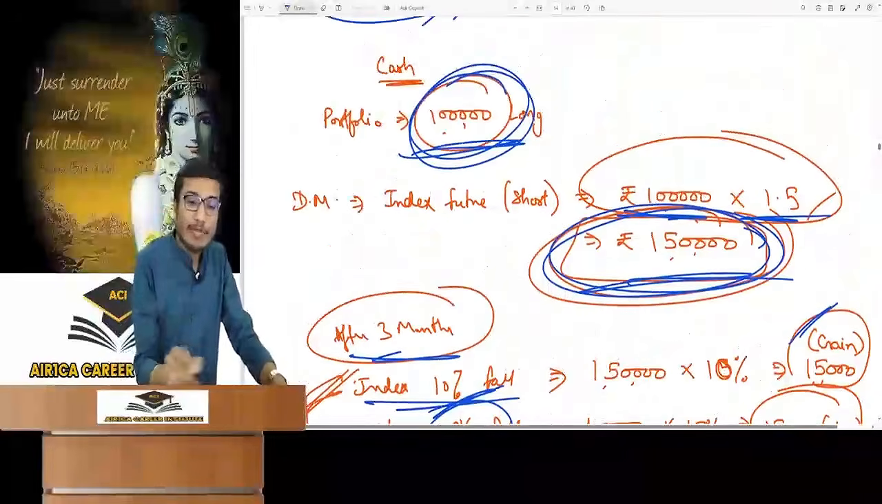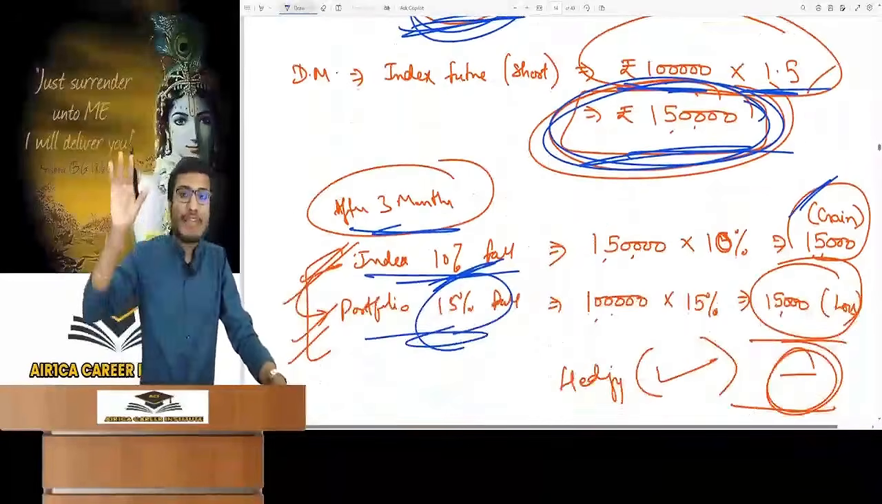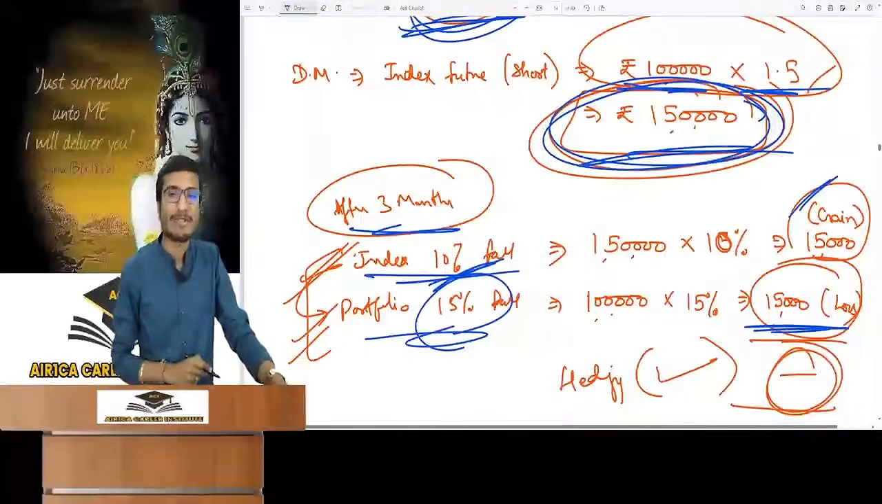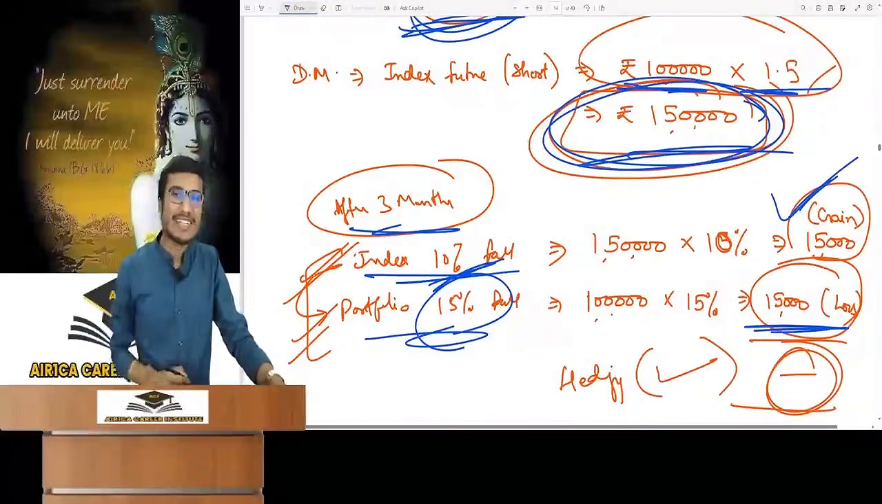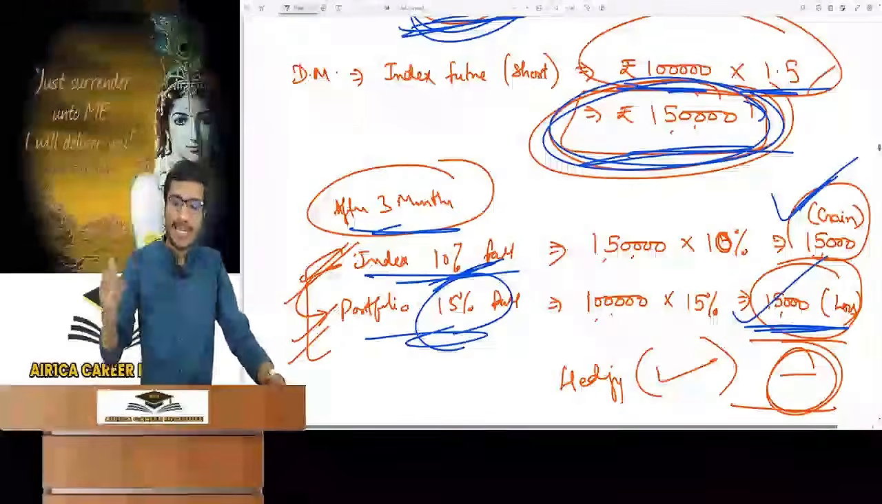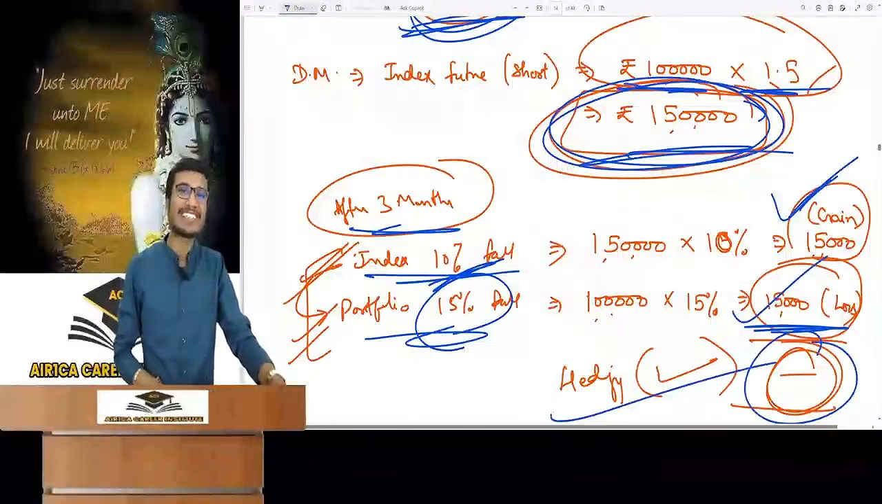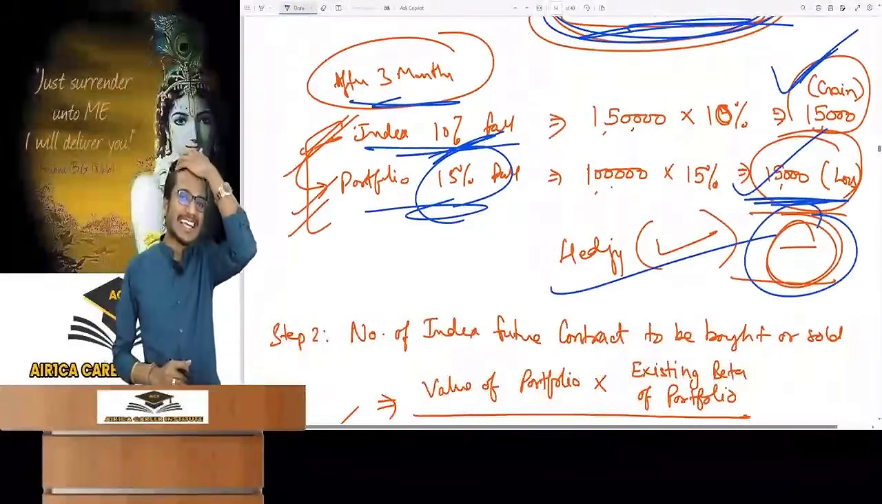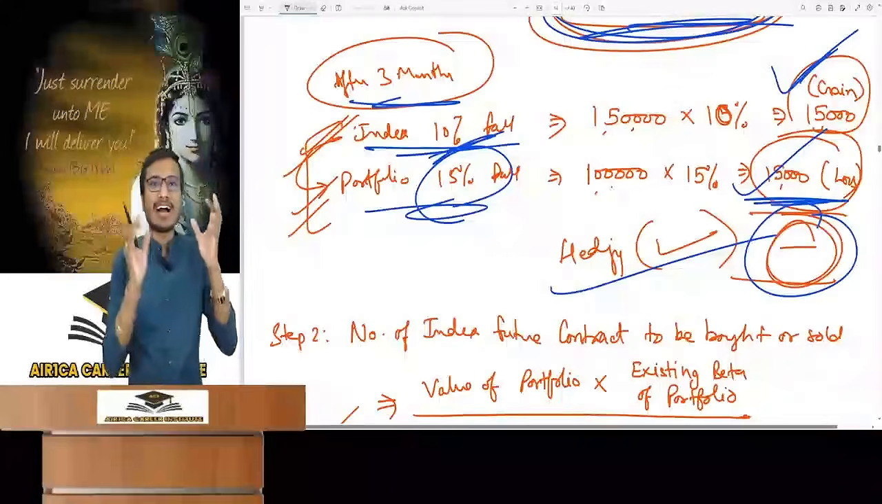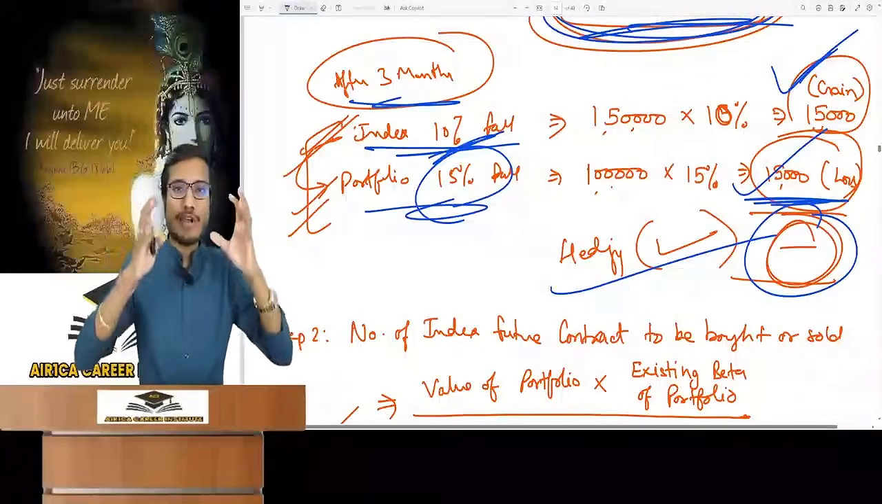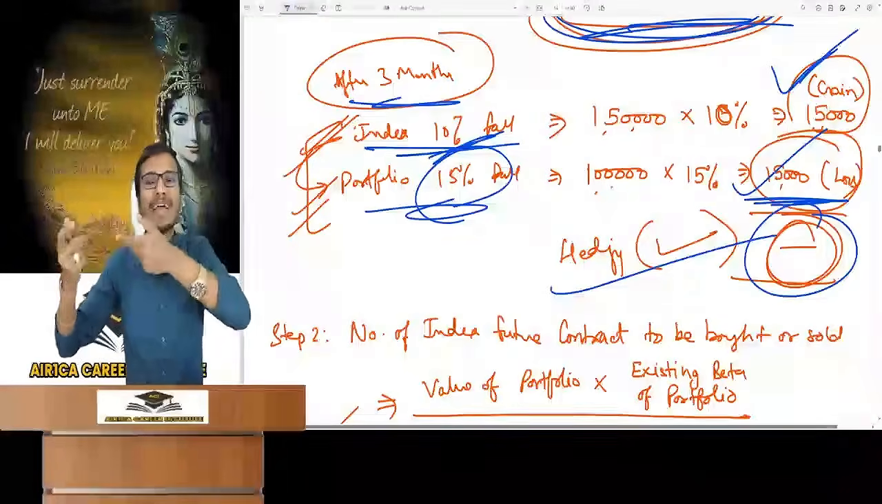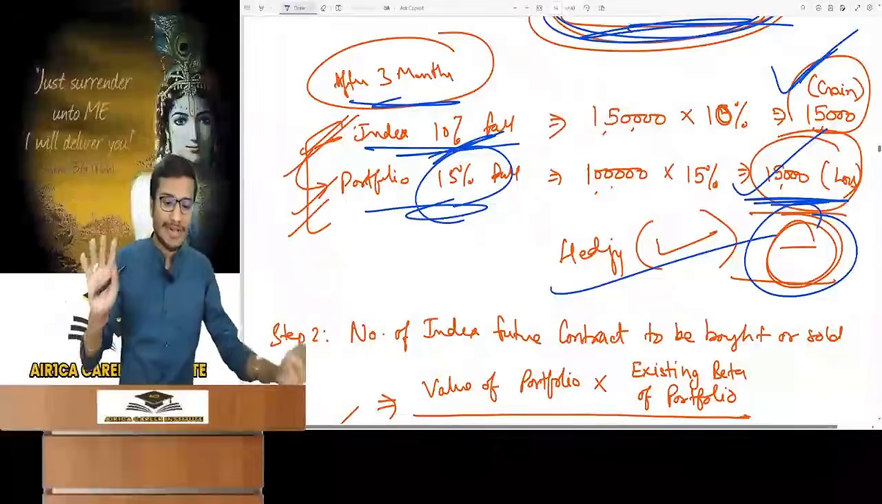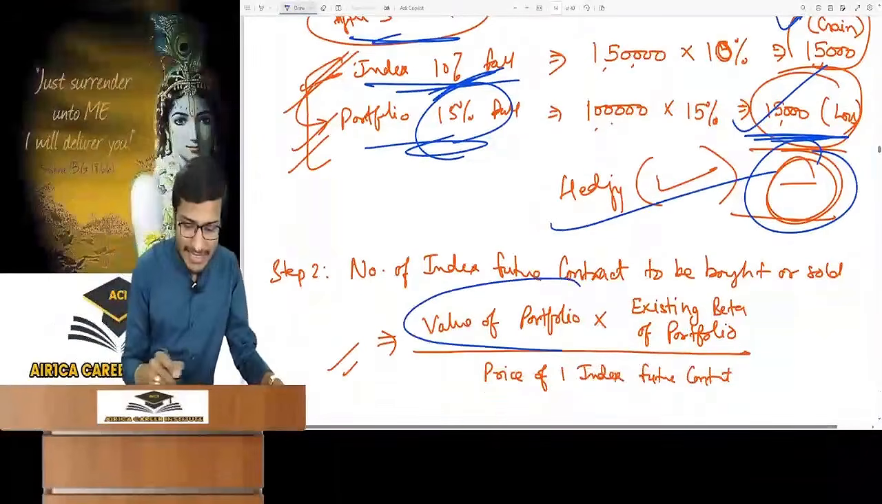The portfolio was only of 1 lakh rupees. A loss of 15% means a loss of 15,000. So in the future, the gain is 15,000 and in the portfolio, the loss is 15,000. Ultimately, it is nil. So how much amount will you have to do for hedging? Hedging with index futures: value of the shares portfolio multiplied by the beta of the shares portfolio. This will be your amount.